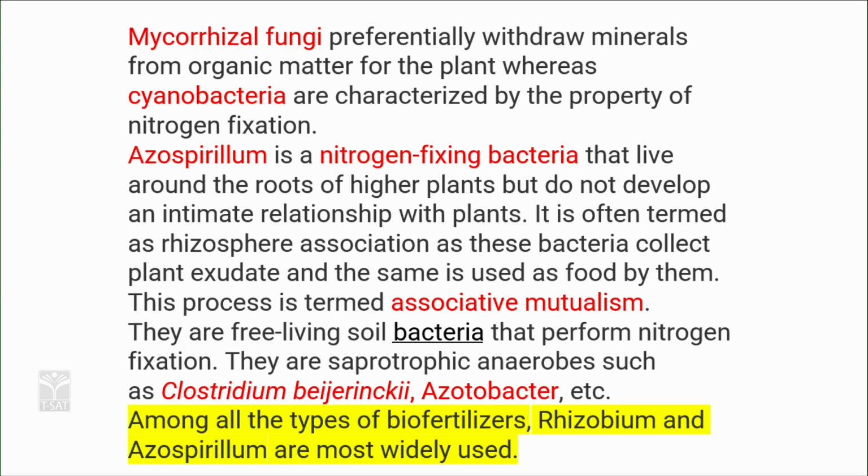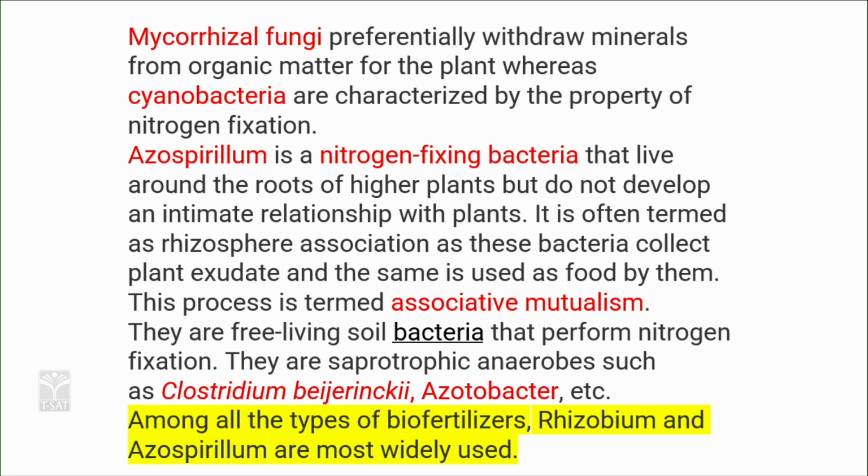So, they are free living soil bacteria that perform nitrogen fixation. They are saprotrophic, anaerobic, such as Clostridium, Azotobacter. These are some of the examples of bacteria which help in fixing the atmospheric nitrogen.